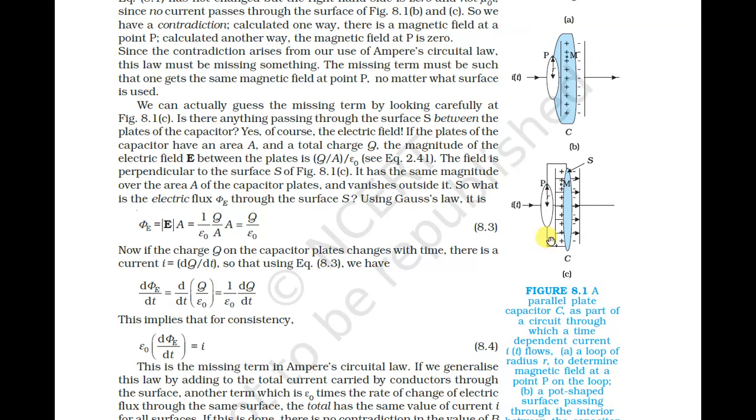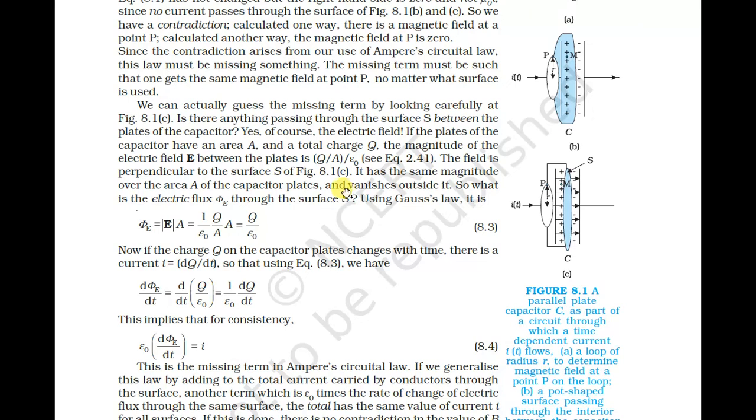Whenever we discuss anything passing through the surface between the plates of the capacitor, what is passing through this region? Of course, the electric field. If the plates of the capacitor have an area A and the total charge is Q, the magnitude of the electric field E between the plates is Q upon A epsilon 0. The field is perpendicular to the surface, so it has the same magnitude over the area A of the capacitor plate, and zero outside.